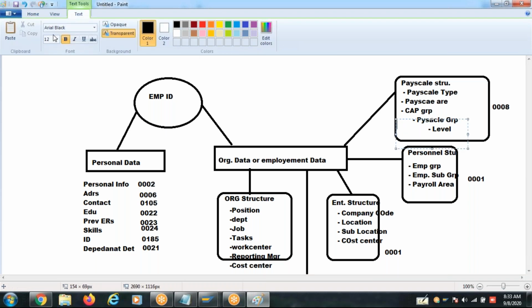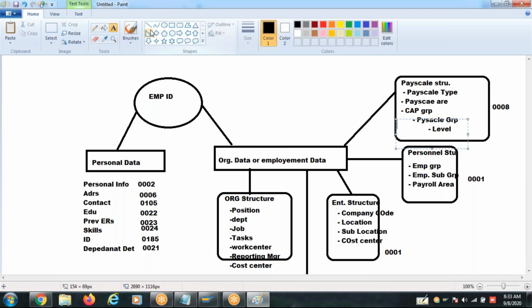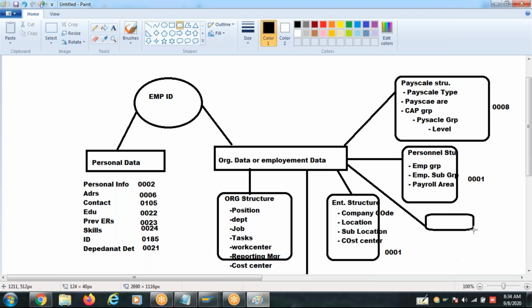And the responsible administrators are also part of organizational data. Who is responsible for this employee's payroll? Who is responsible for managing the employee time data? Who is responsible for managing the employee data?